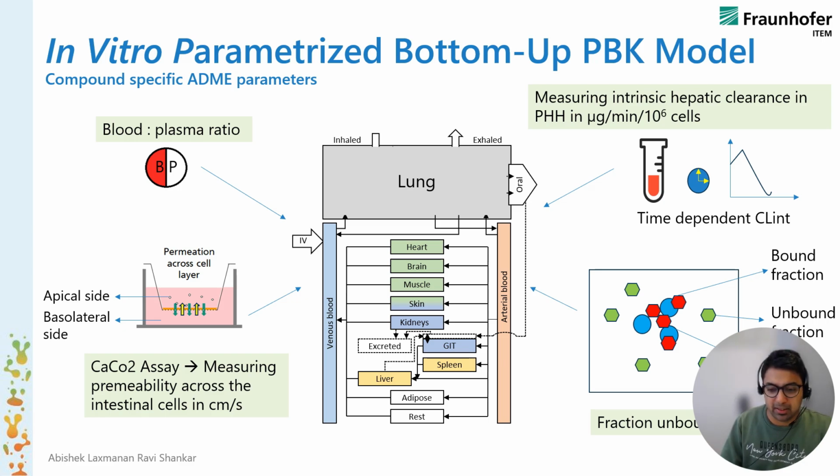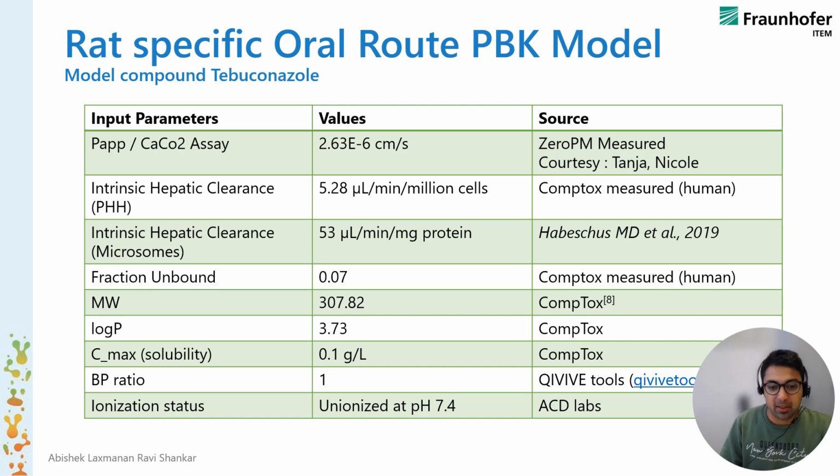is freely found in the blood and not bound to the blood plasma proteins, which is also an important parameter for PBK modeling and its assessment. So yeah, and here I would like to show a specific example like tebuconazole, which is a rat-specific oral route PBK model. Why do we do it with rat?